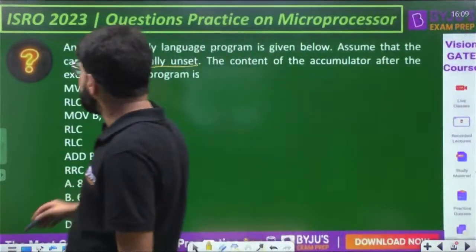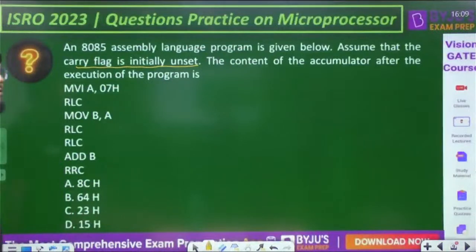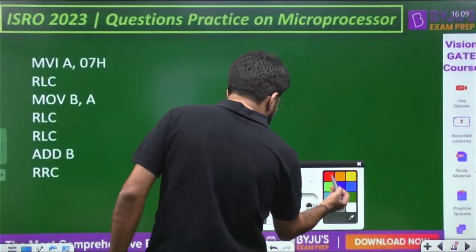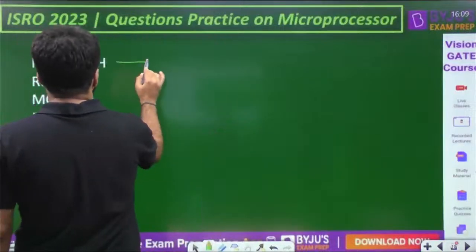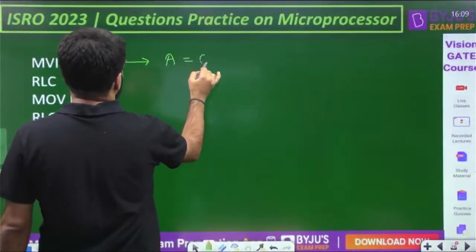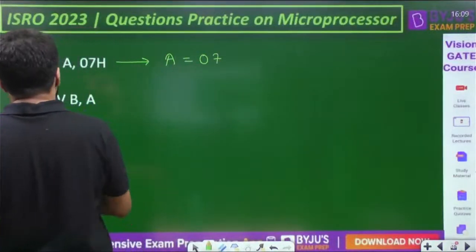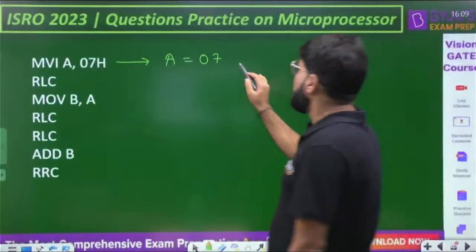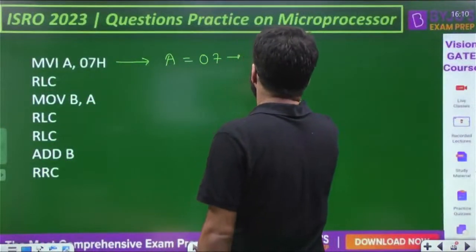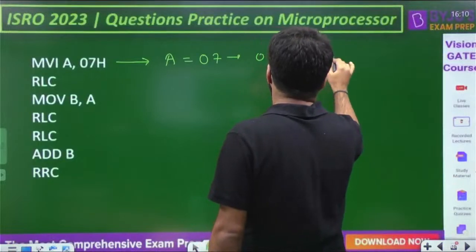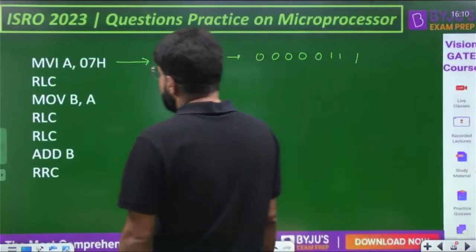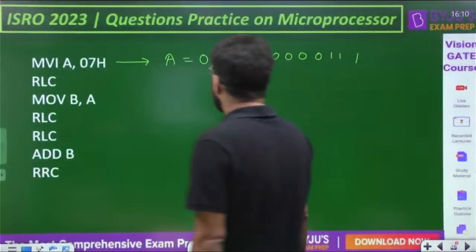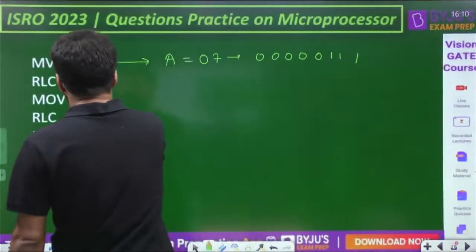So there are certain steps now. Let's start this again. MVI A, 07. It will load the data 07 into the accumulator, and then RLC. So what is 07? 0000 and 7 is 0111. Now do the RLC.